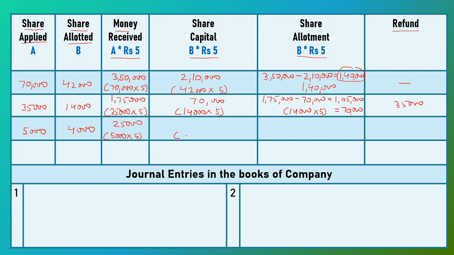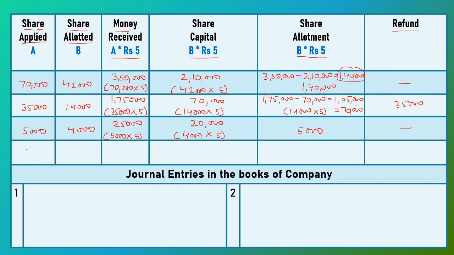First we have to adjust application money on 4,000 shares at a price of rupees 5, that is 20,000. Now after adjusting 20,000, we have a balance of 5,000 which is adjusted towards share allotment and no amount is refunded back to the applicants.